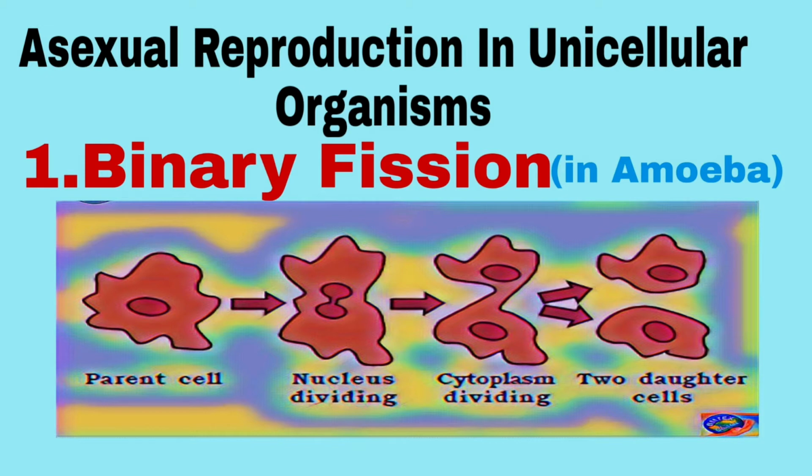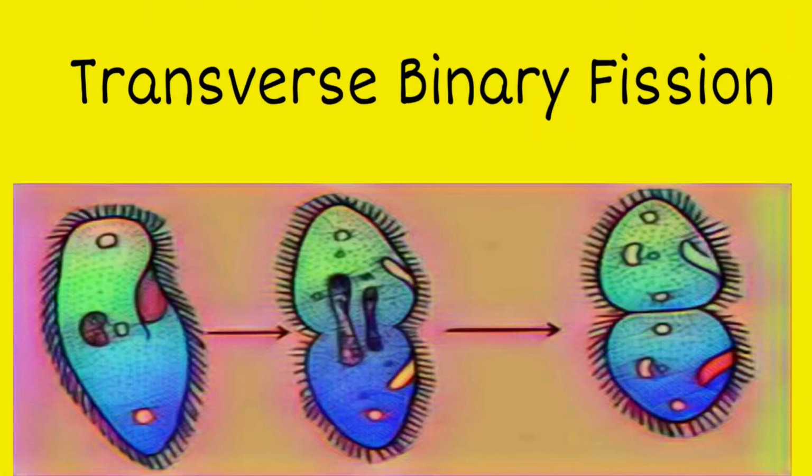Now there are different axes of reproduction for different protists. For example, if you can see amoeba, so it divides in any plane because amoeba does not have any fixed or any specific shape. So this type of division is called as simple binary fission. Now if you see in the diagram also, nucleus is dividing first and then the cytoplasm. Binary fission, that is in amoeba.